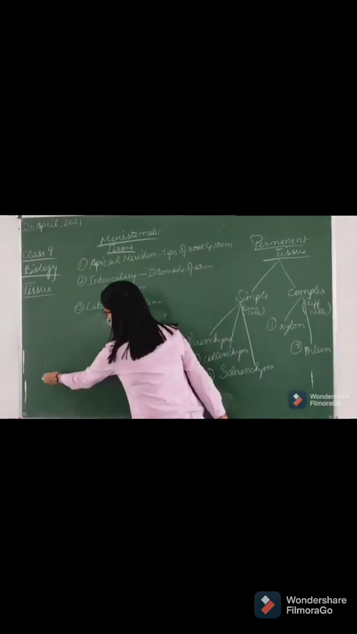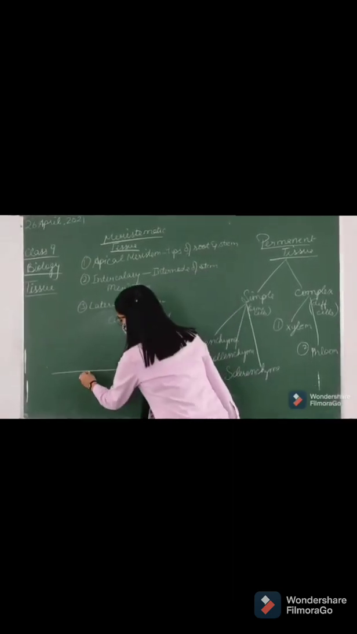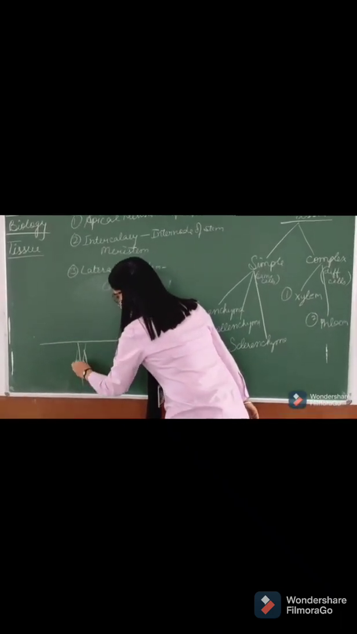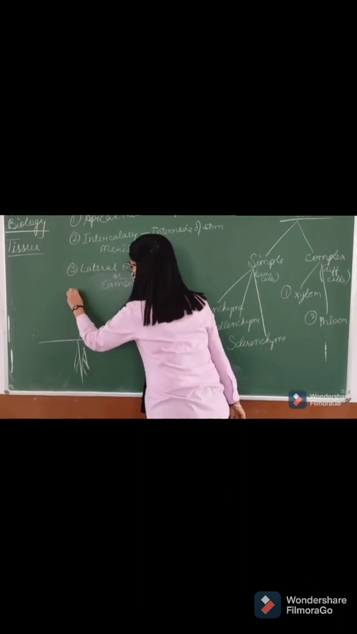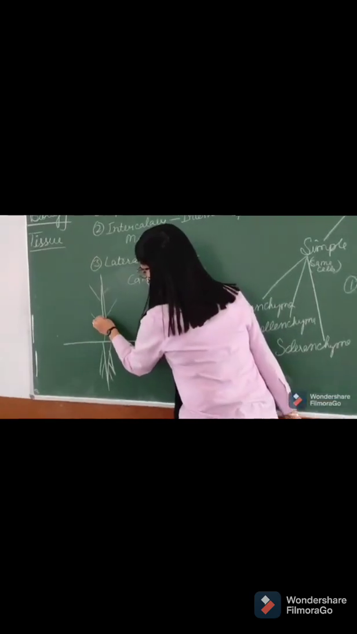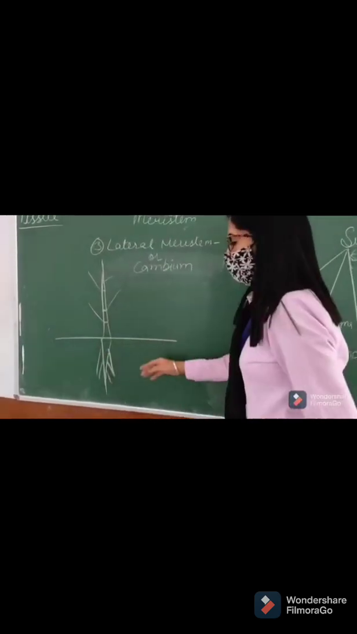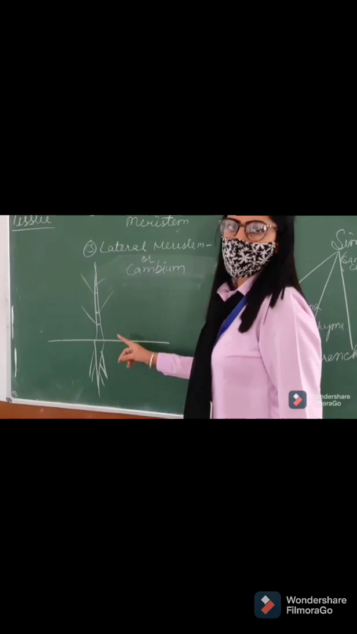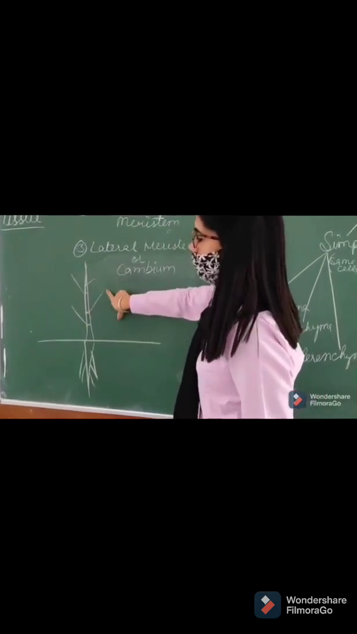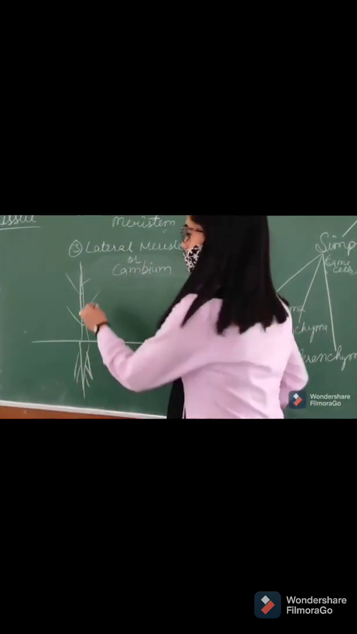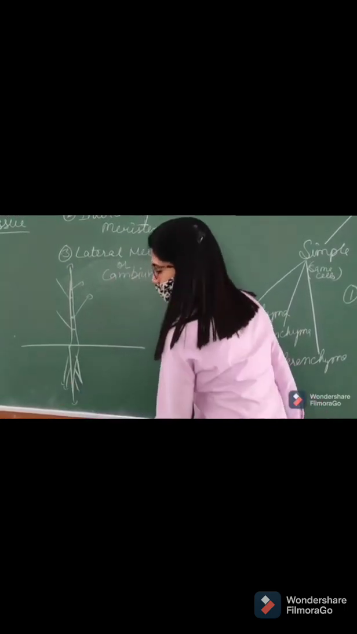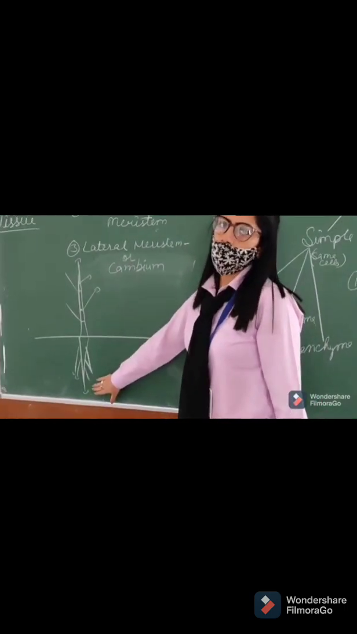For that, we have to focus on the diagram first of all. Suppose this is a layer of soil and we have a plant. This is the root of the plant and suppose this is the stem of that plant, right? Here the first type of meristem is present at the tips of the root and tips of the stem. Tips means the last point. At this position, apical meristem is present.